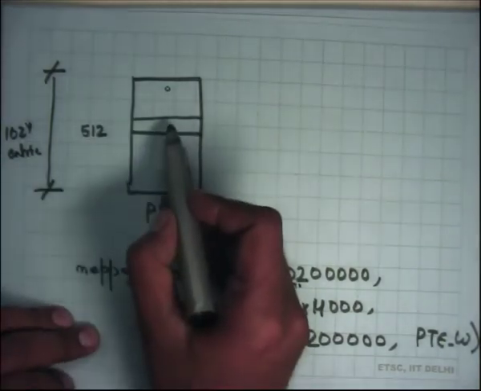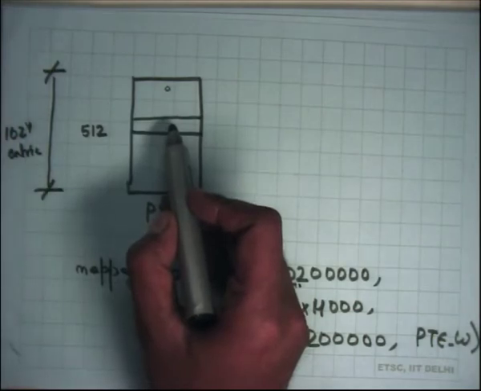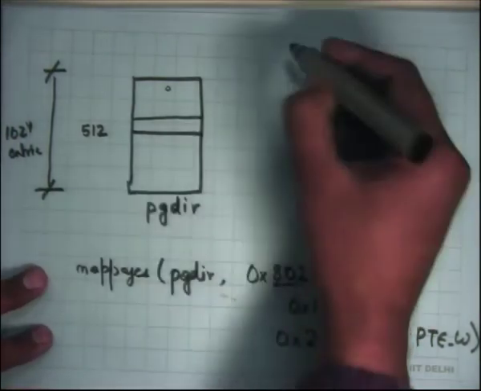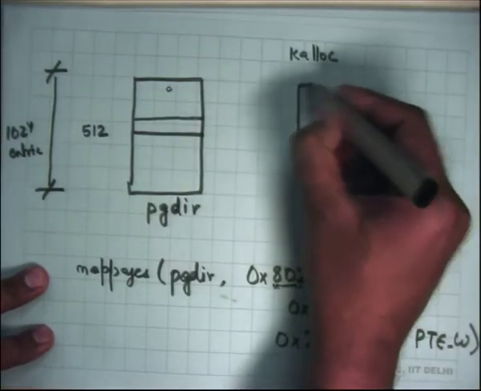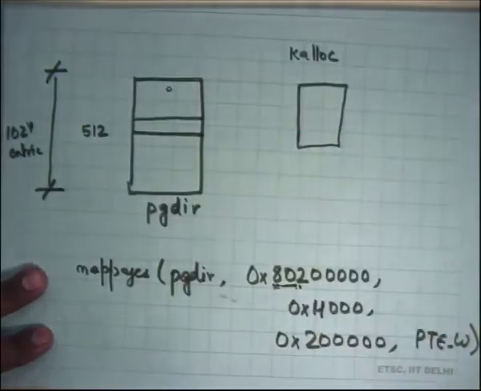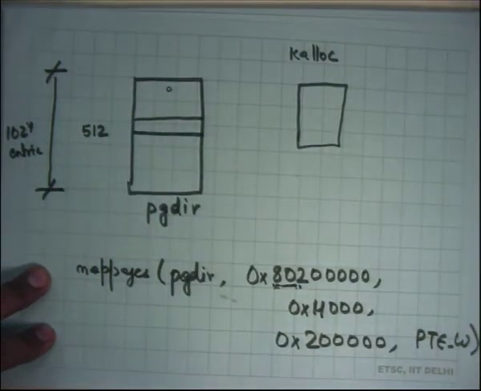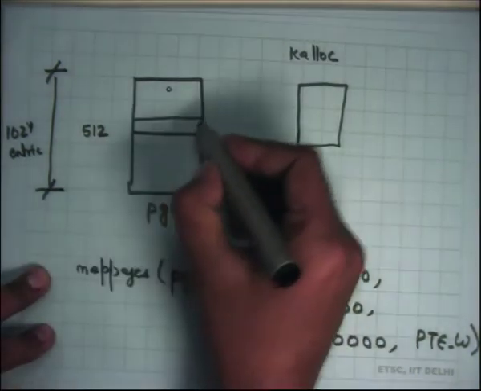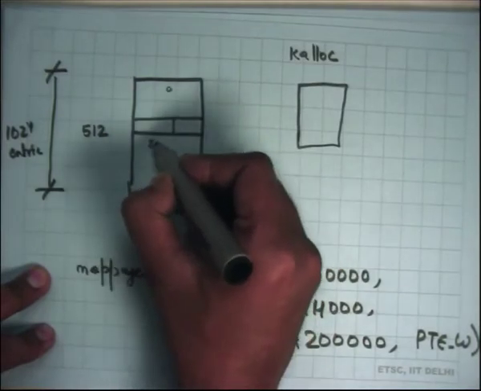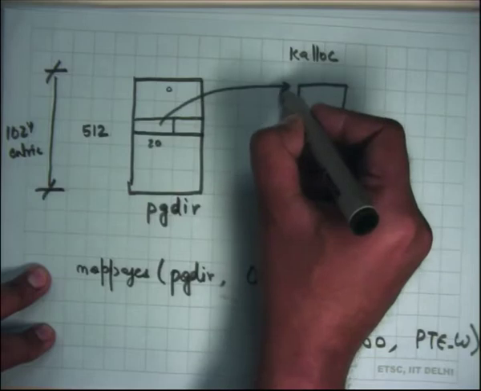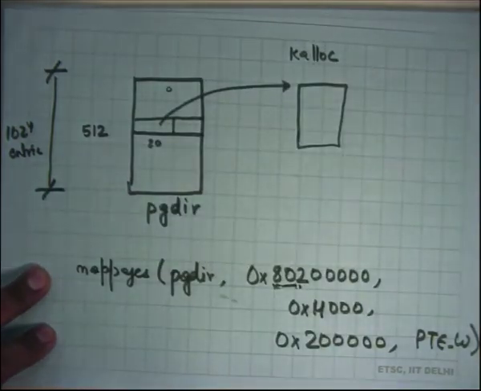At this entry I'm going to see it's a 0, right? So nothing has been mapped here. So what I'm going to do is I'm going to call kalloc, and create a new page. I'm going to allocate a new page, right, from the heap that we have seen before, same heap. I'm going to point the top 20 bits to the physical address of this page, right?